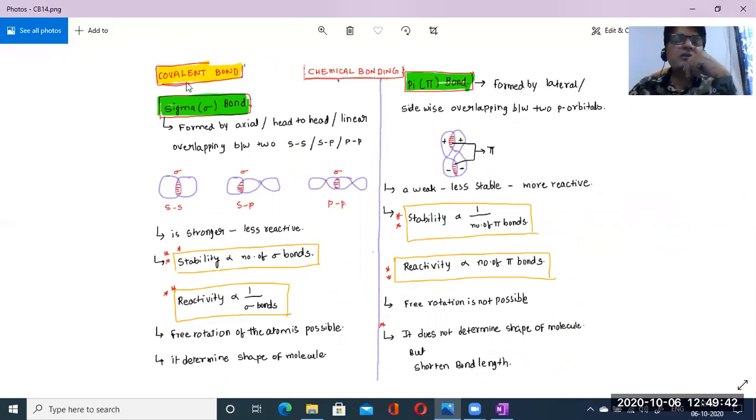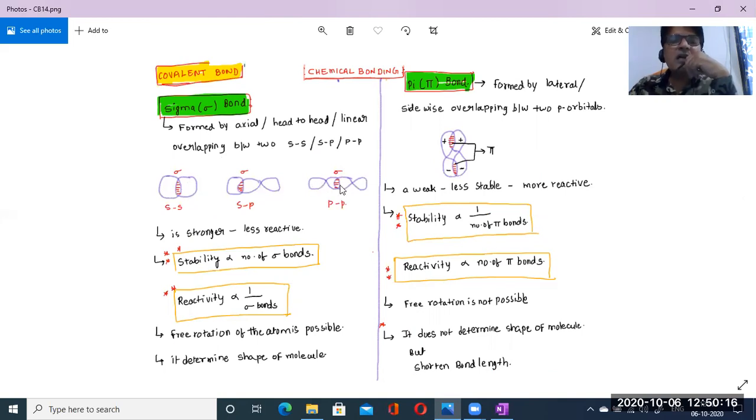Okay, next come to the bonds, the sigma bond and the pi bond. In the previous topics we already learned, sigma bond is formed by what? Axial overlapping, otherwise head to head overlapping, the linear overlapping between s and s orbitals, or s and p orbitals, or when p and p orbitals overlap linearly, then a sigma bond is obtained.